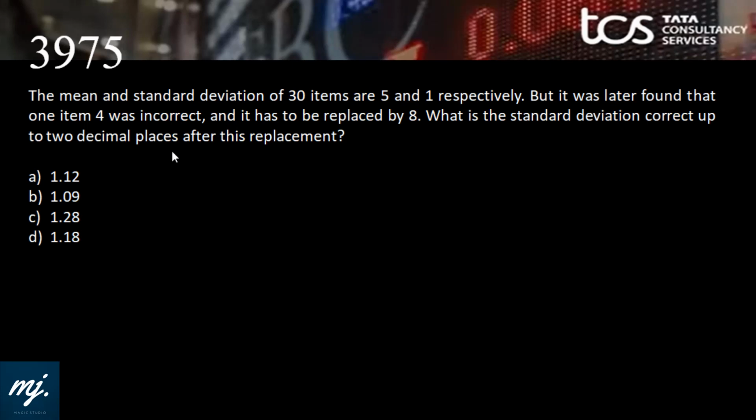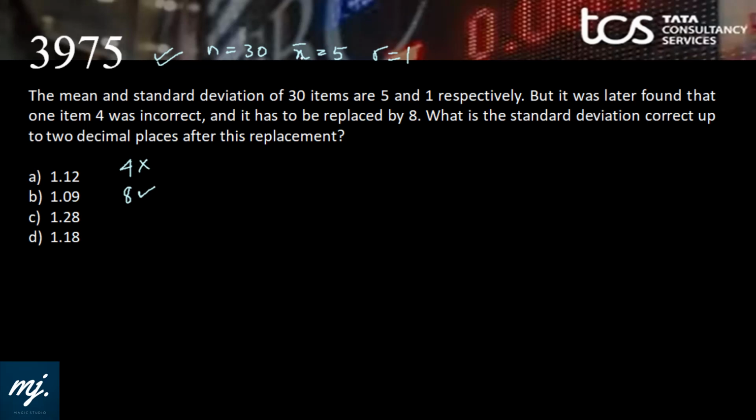Sometimes it might happen that we end up getting a question which demands time. It's fair enough. Like 26 questions, 40 minutes. There might be a few questions where you need to do a lot of calculation. And this is one of such questions. The mean and standard deviation of 30 items, n is 30, are 5 and 1 respectively. So mean is 5 and standard deviation is 1. That is given. But it was later found that one item 4 was incorrect. 4 is wrong data and it has to be replaced by 8. 8 is correct data. Now what is the correct standard deviation, up to 2 decimal places?